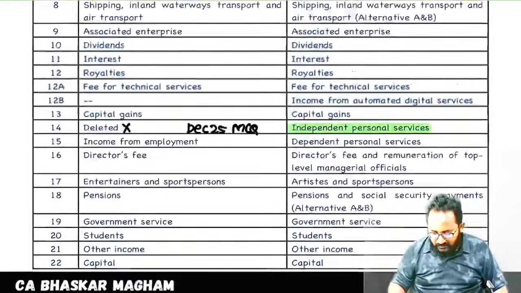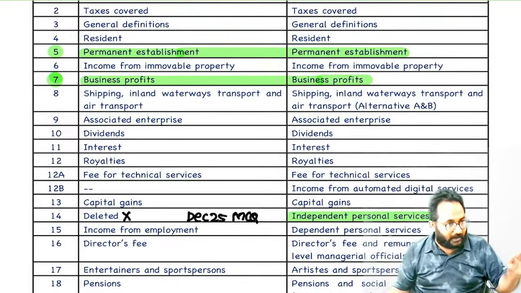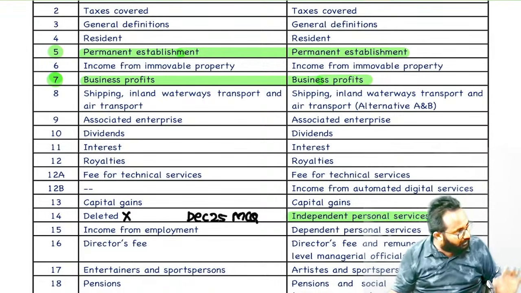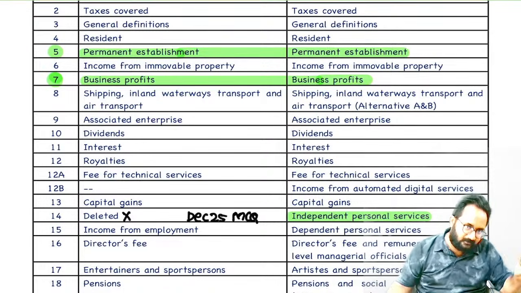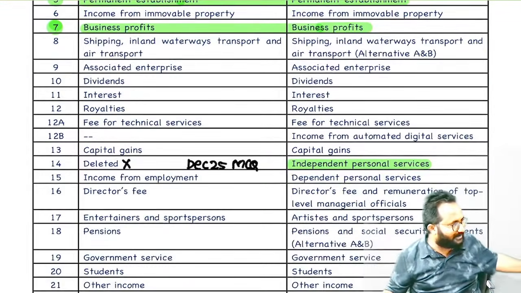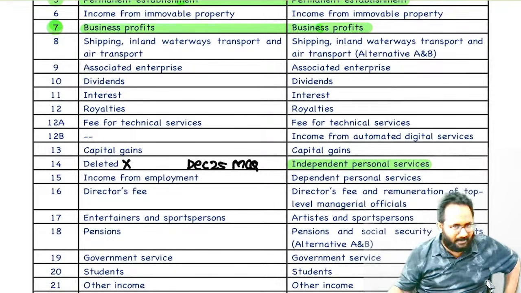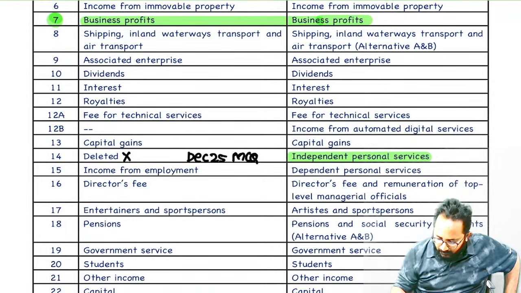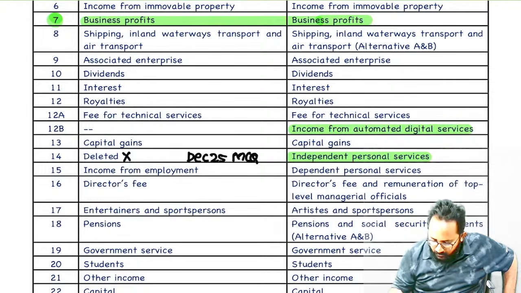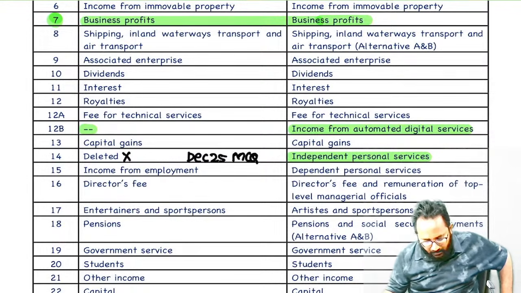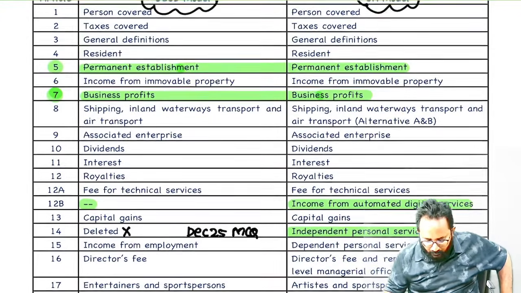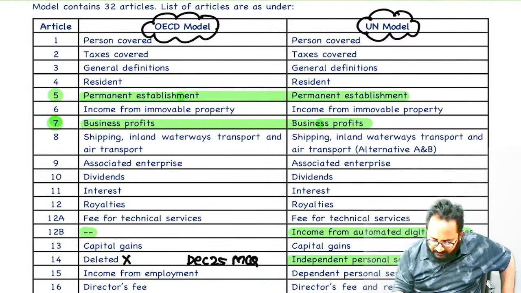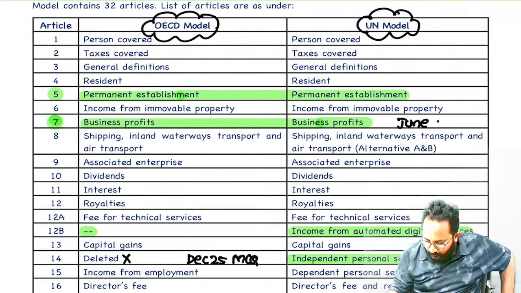Now this is also important. Sir, if you don't have time, if you are writing only one group and want to get 2 marks for sure, you have to remember this 32. But sir, I don't have time, sir. Please tell me, this is also something you have to remember. Here, is the corresponding article there or not? Not there. So they asked, yes, business profit in the June 26 MQP.